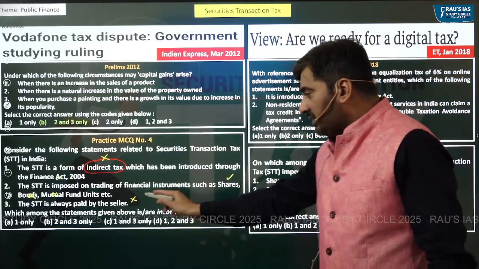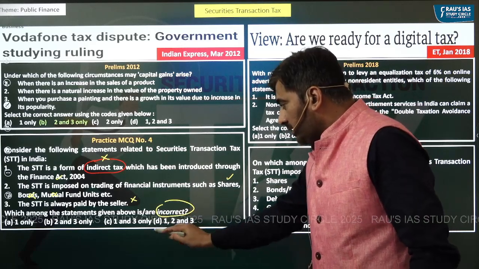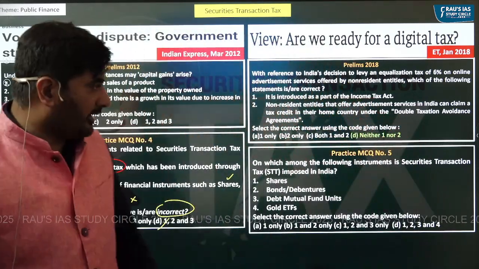So that is why the third statement is also incorrect. So which of the statements are incorrect? All the three statements are incorrect.